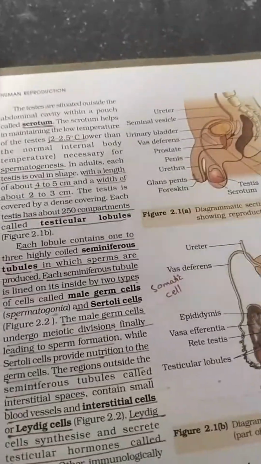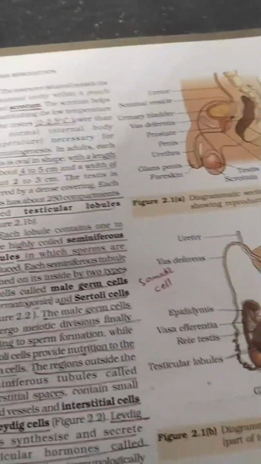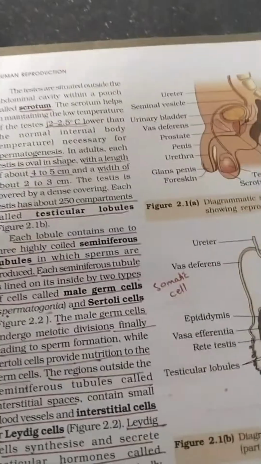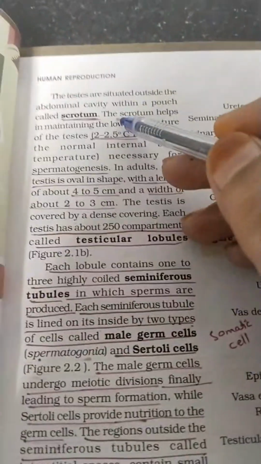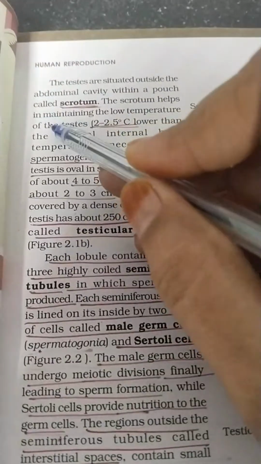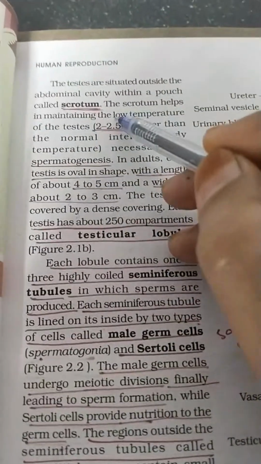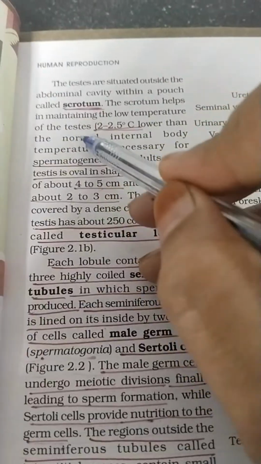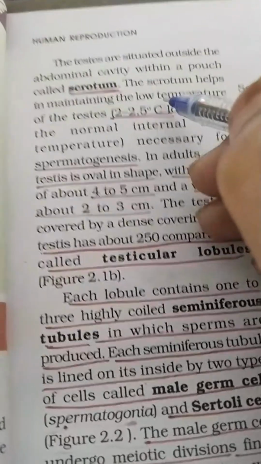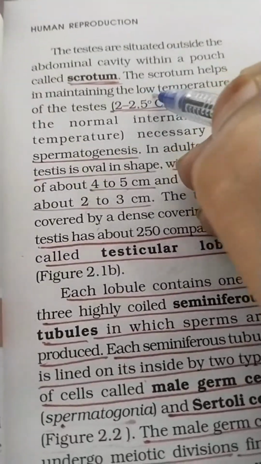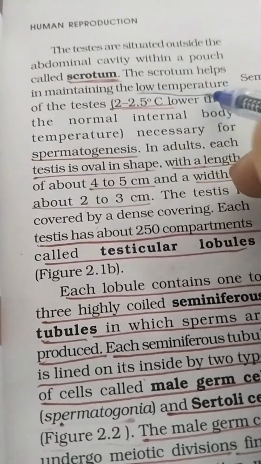Each and every organ in our body has a specific function. Here you can see the scrotum helps in maintaining the low temperature of the testis. Keep this in your mind, as these are going to be asked in NEET as well as in board questions.